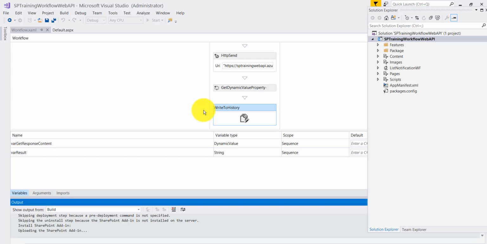We can also provide the credentials or the permissions required. Once it is there, we can add our workflow to any list and library.